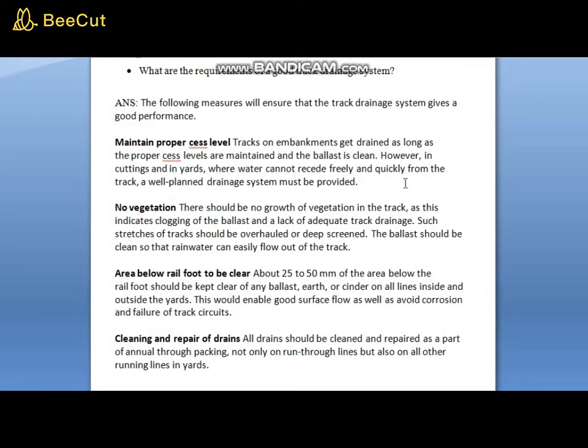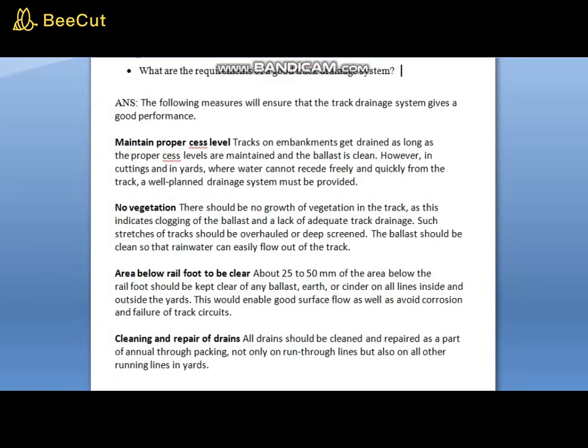Maintain proper cess level. Tracks on embankments get drained as long as the proper cess levels are maintained and the ballast is clean. However, in cuttings and in yards where water cannot recede freely and quickly from the track, a well-planned drainage system is needed.